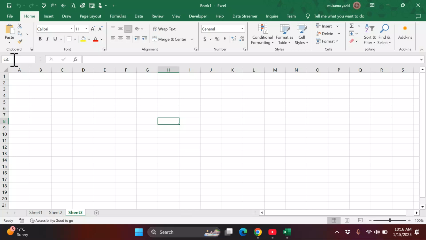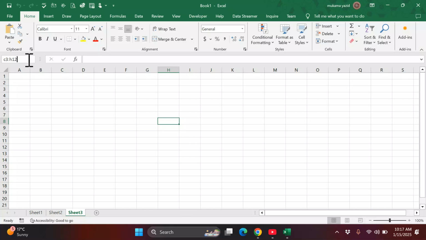So when you get the column, you get column C3, and maybe we want to select a range, and we select maybe up to H12. We have selected this range. We are selecting cells within a range from C3 to H12, to see how many cells there are within that.